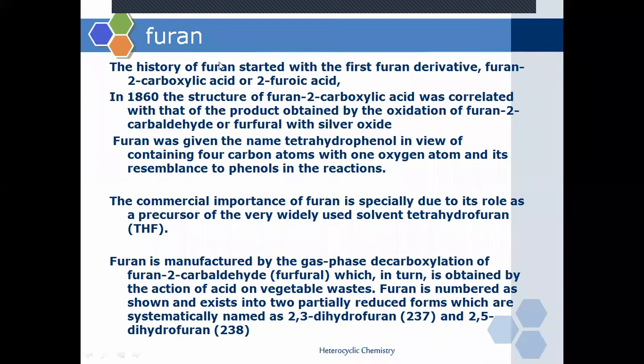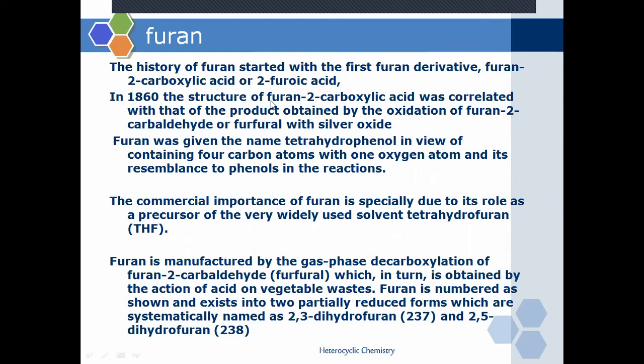So what is furan? The history of furan started with the first furan derivative. See, for fill in the blank MCQ type questions, they will ask this question. The history of furan started with the first compound, the first derivative, that is furan 2 carboxylic acid, which is also known as 2 furoic acid. So it is obtained from the compound furan 2 carboxylic acid.